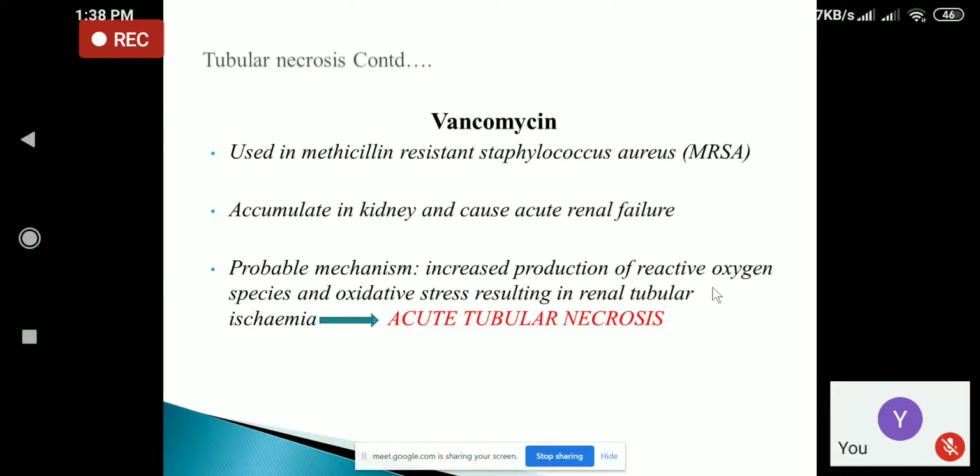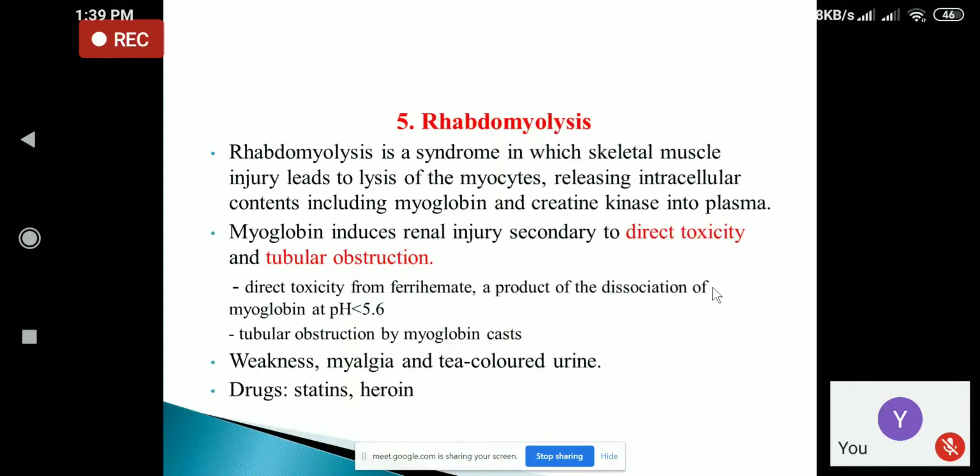So whenever there is production of reactive oxygen species, there is oxidative stress, and due to oxidative stress, there will be decrease in the blood flow to the kidney, leading to renal tubular ischemia. And whenever there is decrease in renal blood flow, it can lead to acute tubular necrosis, that is the death of the tubular cells.